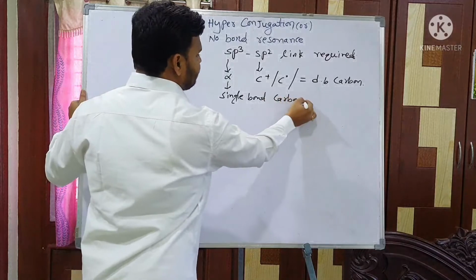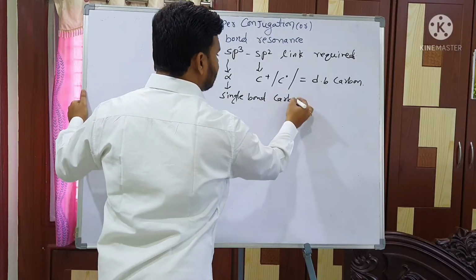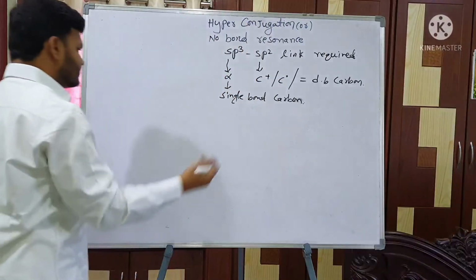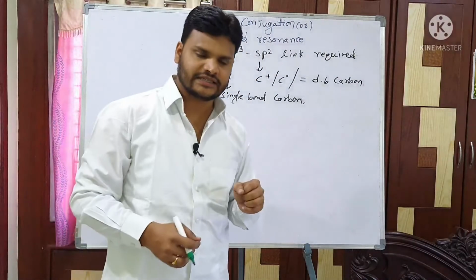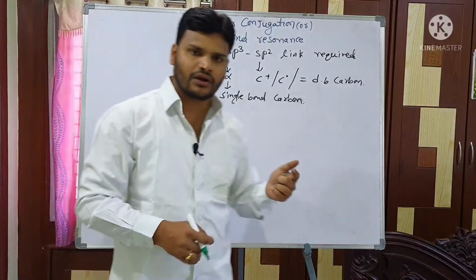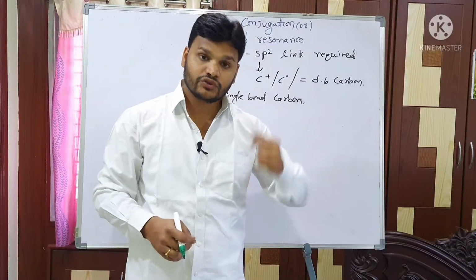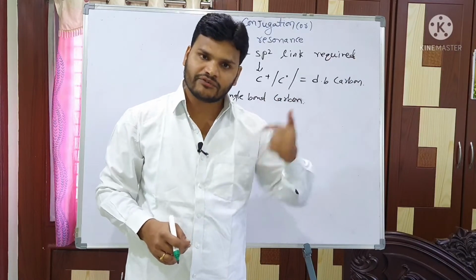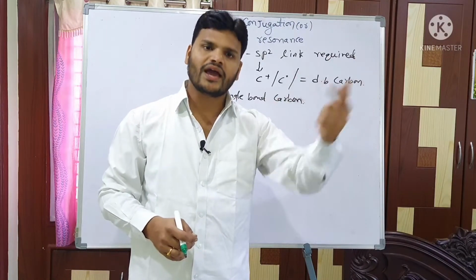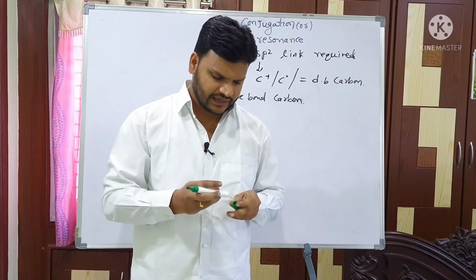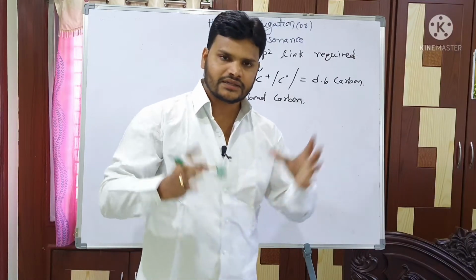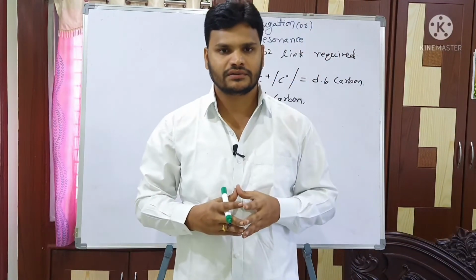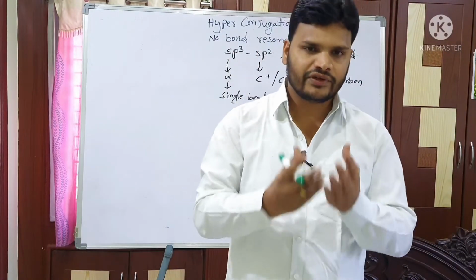Okay students, first I am going with alkenes. Last time, a question came in the examination: which one of the following compounds shows hyperconjugation, which shows maximum hyperconjugation, which shows more hyperconjugated structures. You can get questions like this. So how to identify which compound shows hyperconjugation, I will discuss in a very smooth manner.